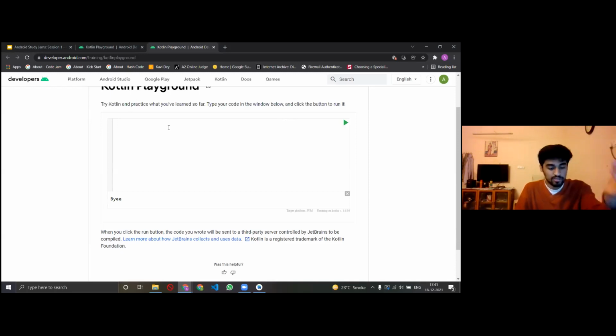So there is also this thing in Kotlin that you can use functions. Let's say that I want something like this, right? I want to print out a happy birthday message for someone.